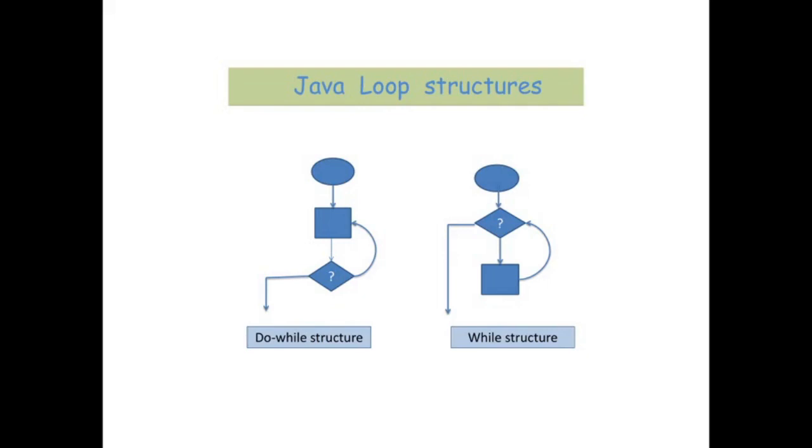So what will happen is, suppose I initialize a number. This is the initialization phase, shown in oval shape. It is the initialization phase of a variable. Suppose I initialize a variable, int i is equal to -1. Then I just print that variable. So it will print -1, and then it will check that it is less than 0. Whether it is less than 0 or greater than 0 hardly matters, because the condition to check the value of the variable has been kept outside the statement. So this do while loop will get executed at least once.